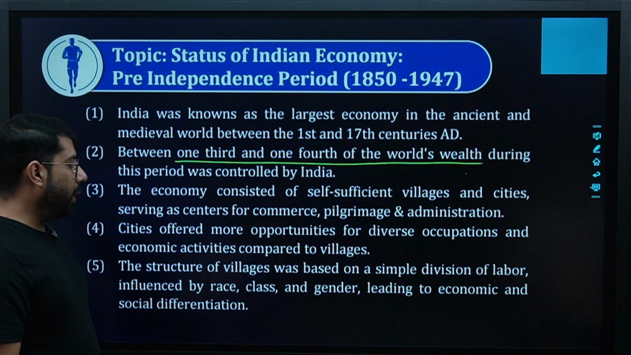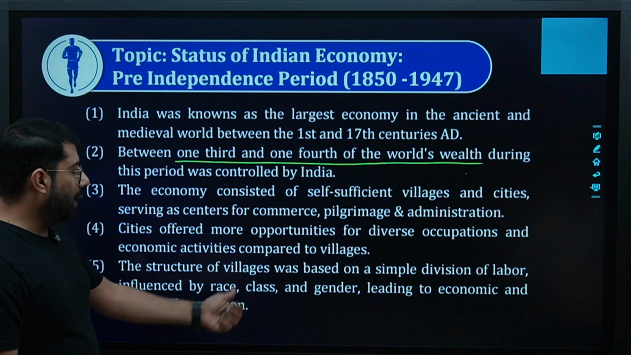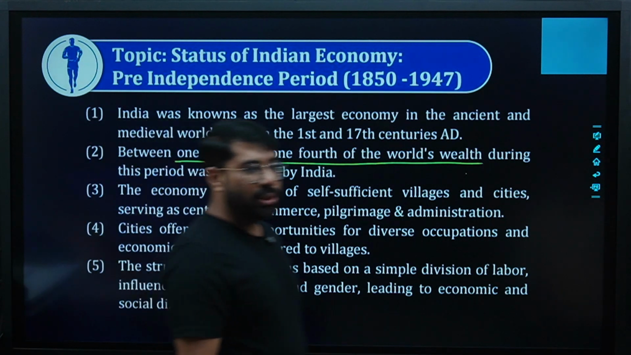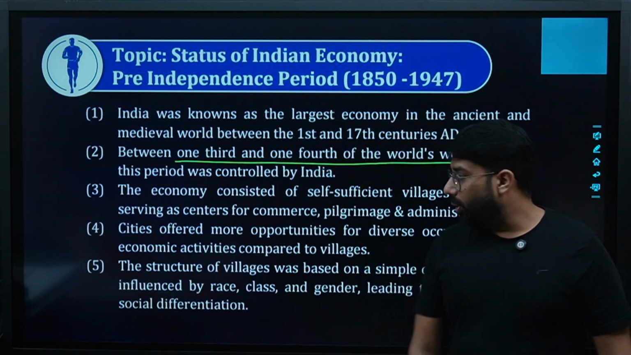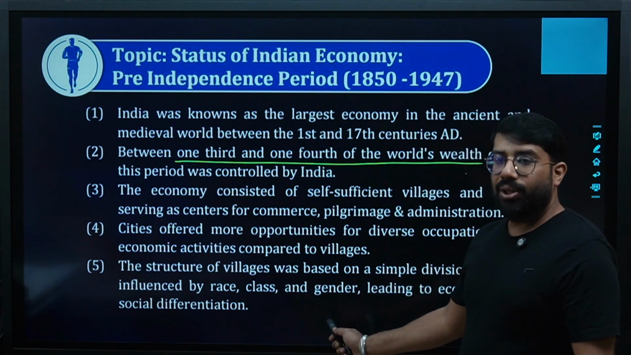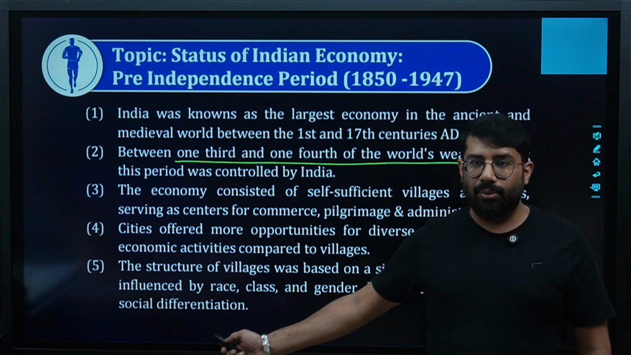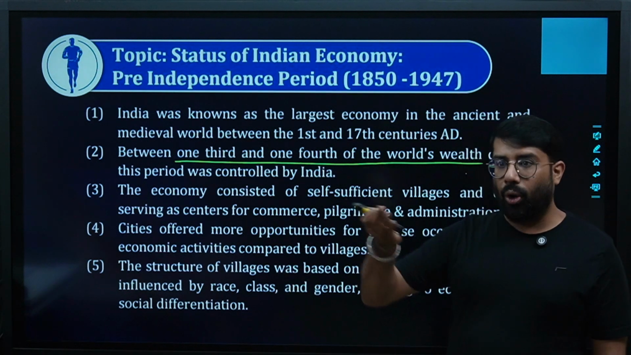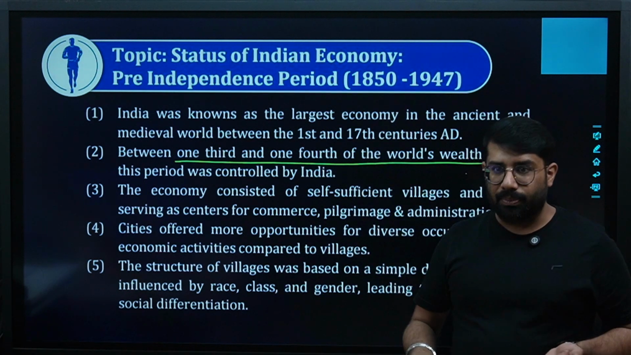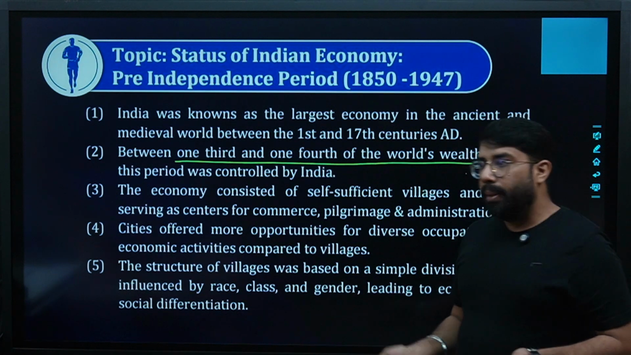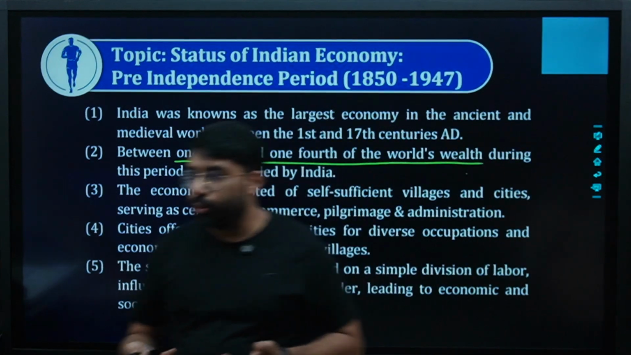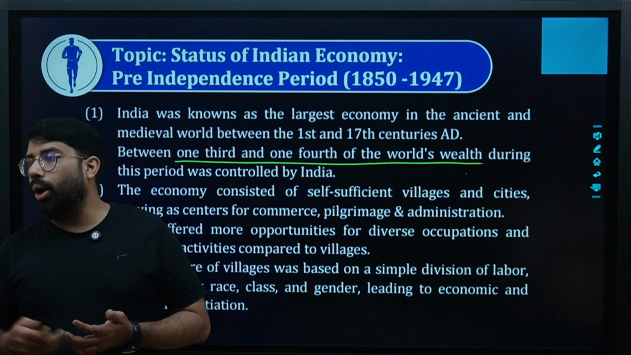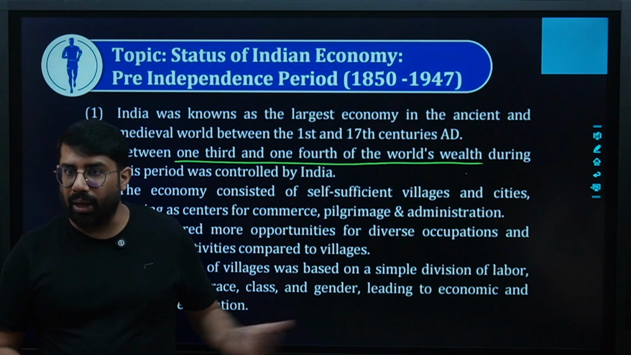The structure of villages was based on a simple division of labor influenced by race, class and gender, leading to economic and social differentiation. The problem in the villages was that there was too much discrimination on the basis of race, class and gender. I hope you understand what race is. Skin color. Then class, all of you know that in India we have a class system. And then gender. Males used to get more opportunities in employment, and females were not that open to employment. Are we clear?